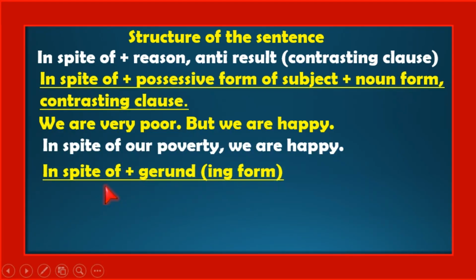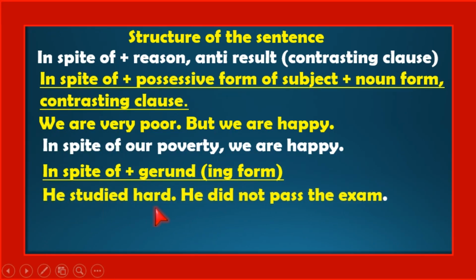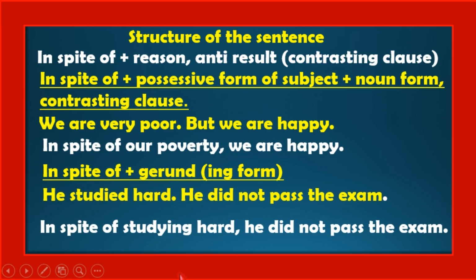Look at the second structure. In spite of plus gerund. Gerund means the ing form of a verb. Look at the example. He studied hard. He did not pass the exam. How can we combine these sentences using in spite of or despite?